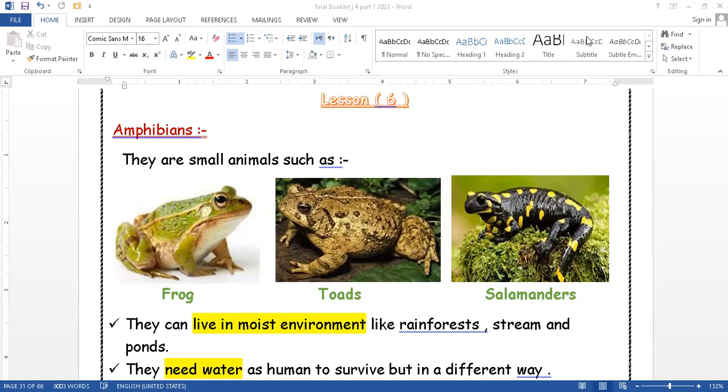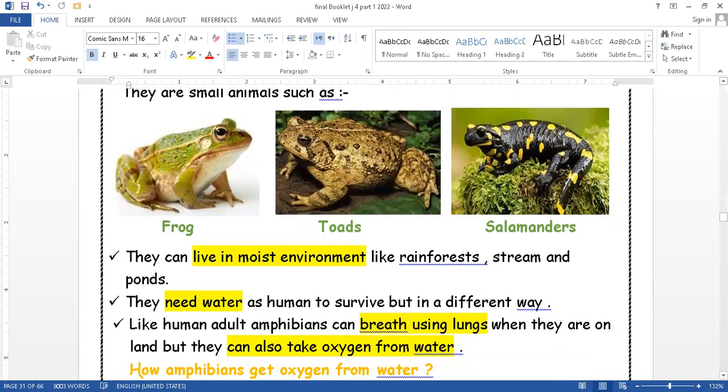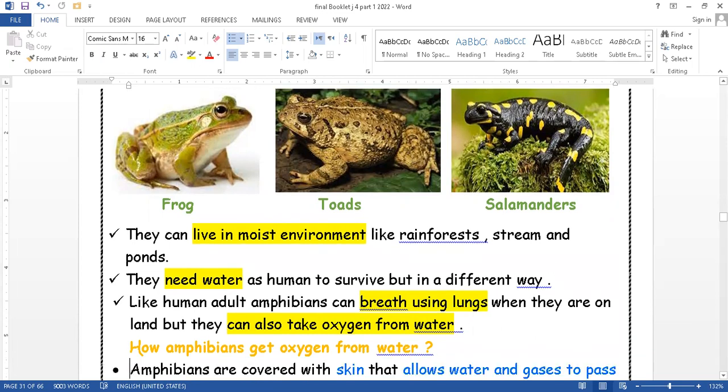How do they do that? Number one, on the land, like humans, they have a lung to use in breathing, or to get the oxygen from the air, like humans typically. And at the same time, they have the ability to take the oxygen from water in case they live in the moist environment. So they have the ability to get the oxygen from two sides: from the air by using their lungs, and from the water by using their skin.